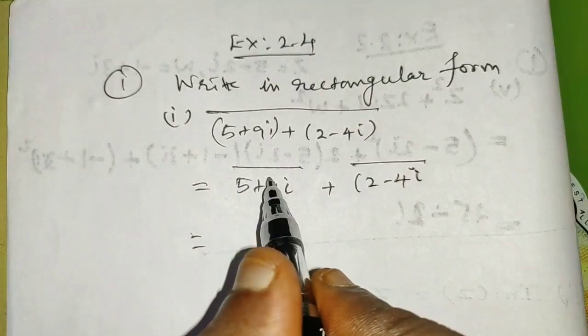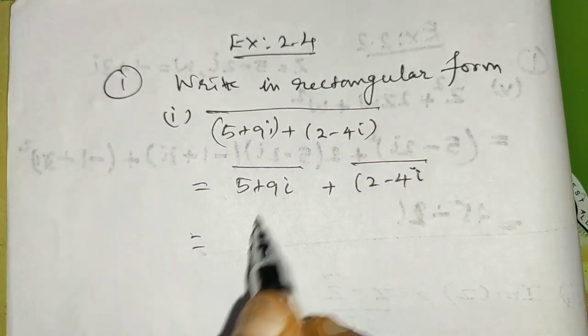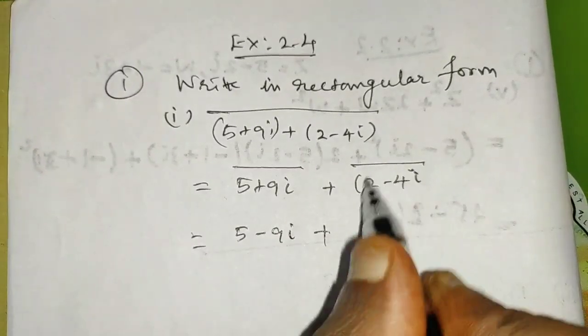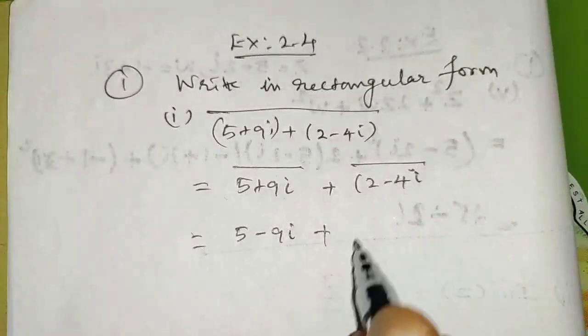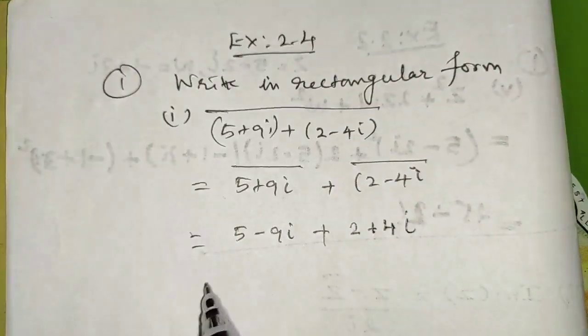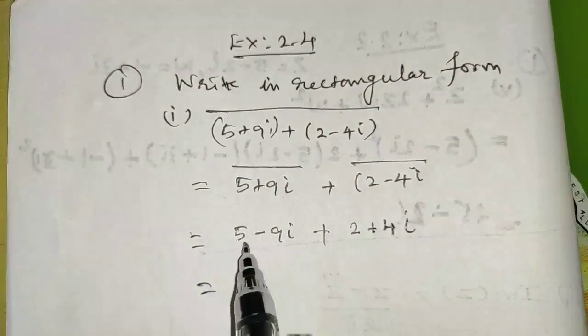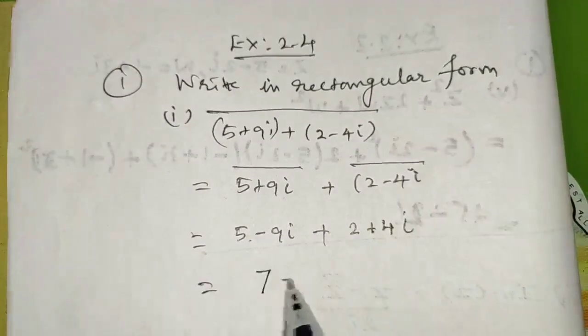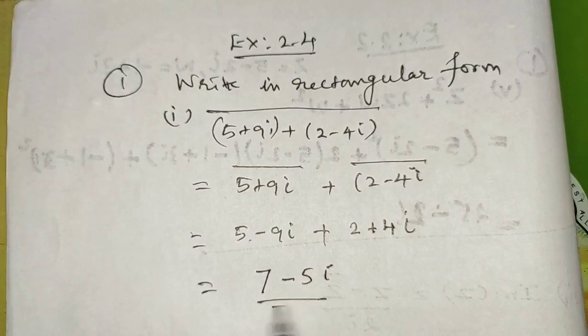Conjugate of a complex number means you have to change the sign of the imaginary part. That gives 5 minus 9i plus, here if we change the sign of the imaginary part, 2 minus 4i becomes 2 plus 4i. Now add these two. The real part 5 plus 2 gives 7. Minus 9i plus 4i gives minus 5i.